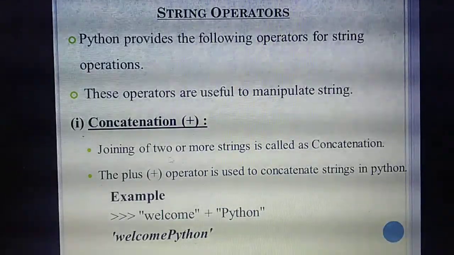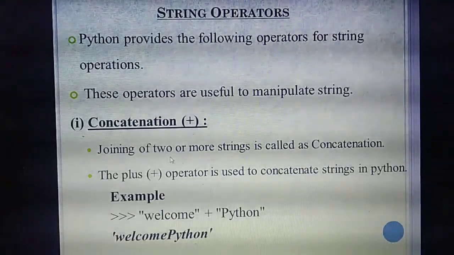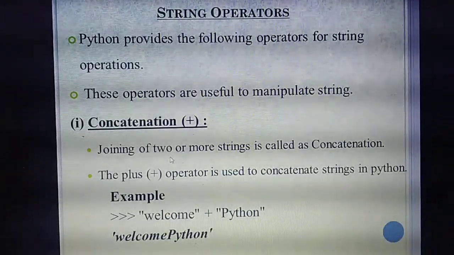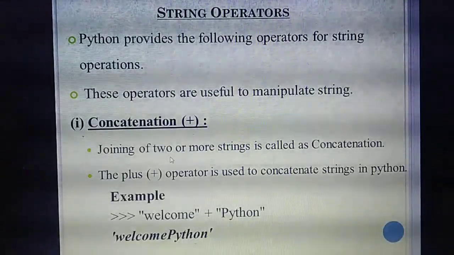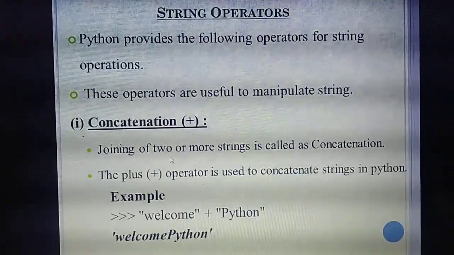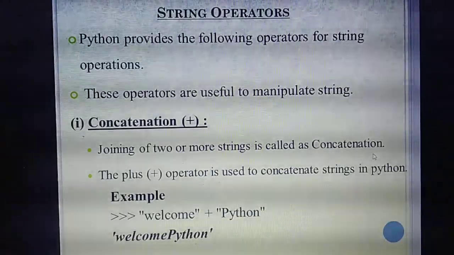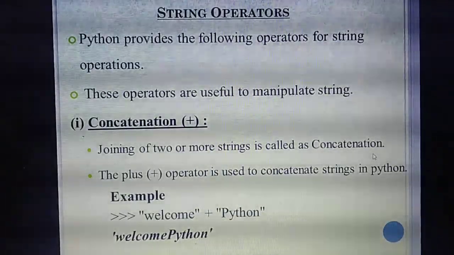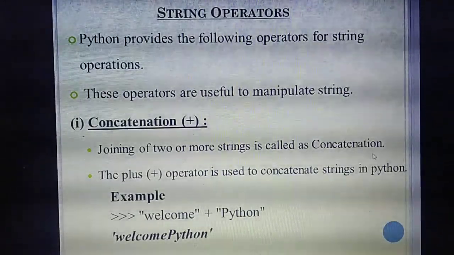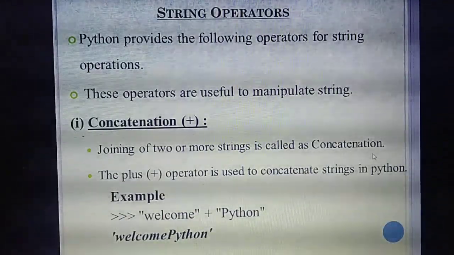What do you mean by concatenation? Joining of 2 or more strings. You may join 2 words, 3 words, or 4 words using some operator. That process we call concatenation. Understand what concatenation means? Joining of 2 or more strings. You are going to join 2, 3, 4 or 5 words, more words.